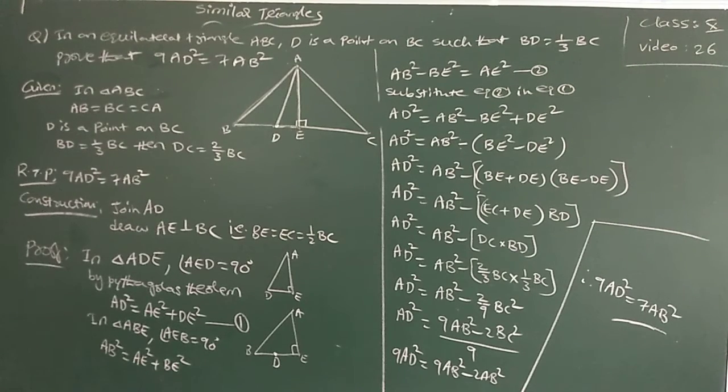And another, BE minus DE: if you subtract in the figure, you observe from BE, subtract DE, left over is BD. Now EC plus DE is nothing but DC into BD. DC is equal to 2/3 of the BC, and BD is equal to 1/3 of the BC. 2 by 9 BC square. Take LCM and simplify this. Okay. Thank you.